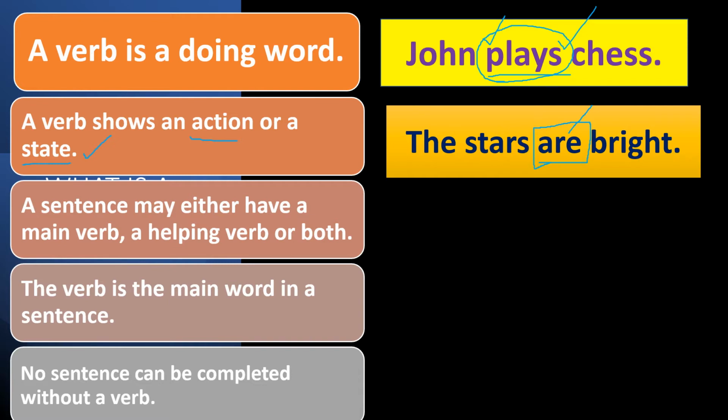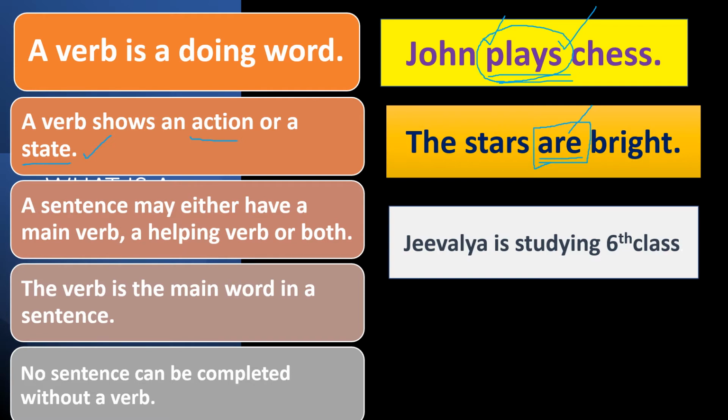Another thing is sometimes a sentence may have either a main verb or a helping verb. In the first sentence there is only the main verb. In the second one also, are is the main verb. Sometimes in the sentence there may be more than one verb. Here, Jevalya is studying 6th class. Here the verb part is 'is studying'. In this verb phrase, is is one verb, studying is another verb.